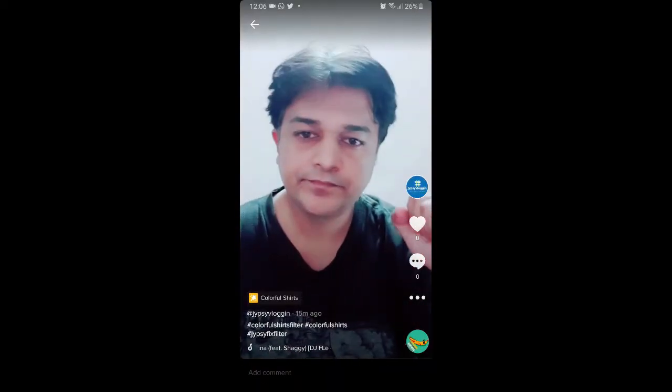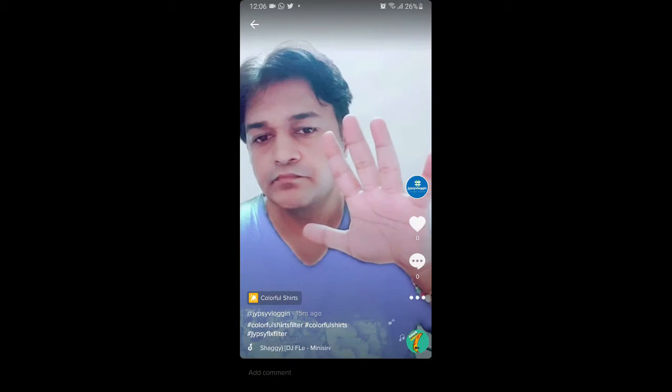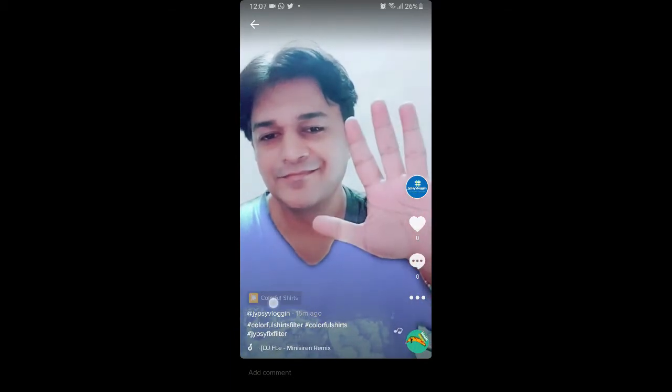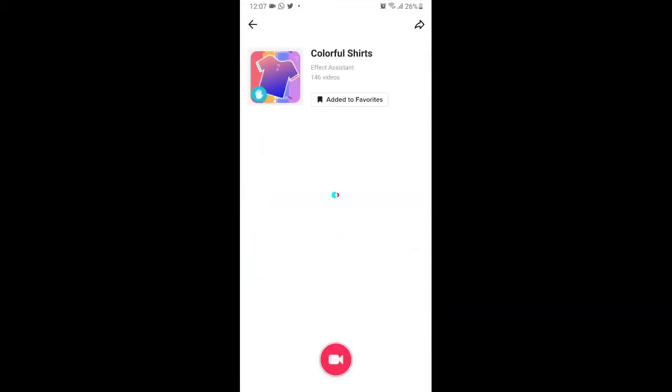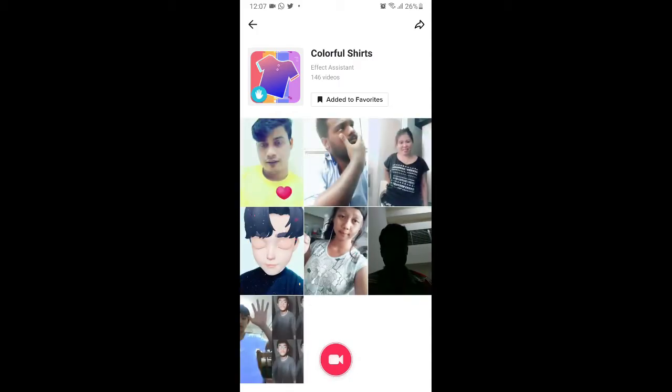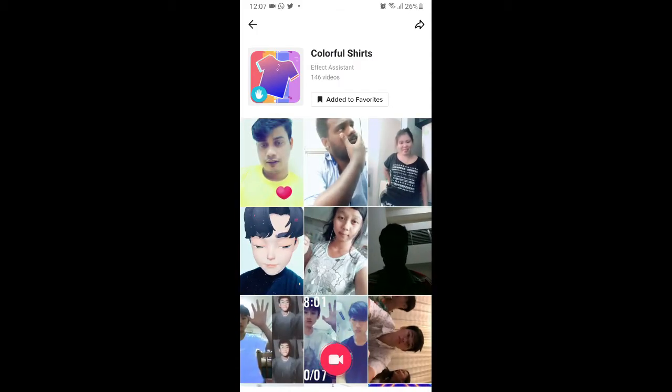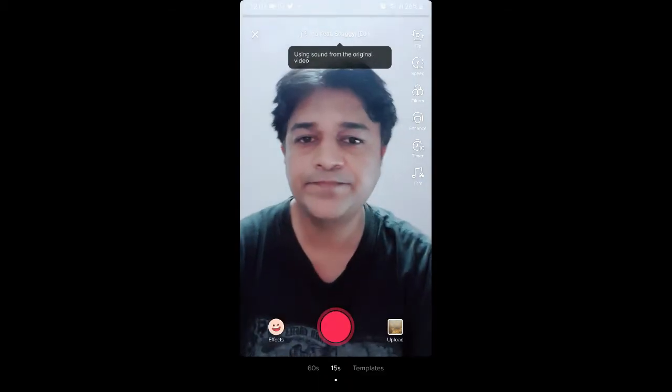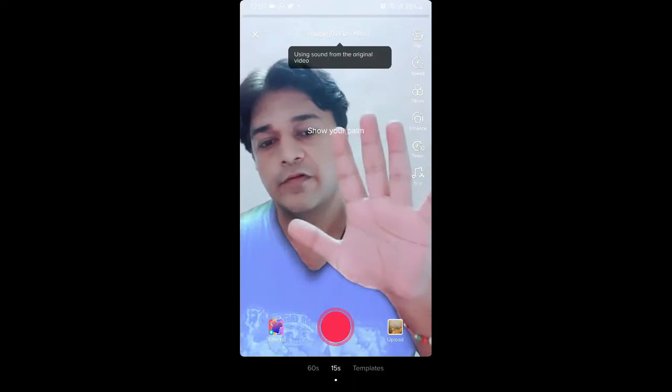Tap on my video. Now at the bottom left corner of the screen, you will see the effect icon. Just tap there and you will be directed to the effect page in TikTok. Now from here you can again add it to your favorites, and at the bottom of the screen tap on the record button to use this effect. Okay, you got the effect.